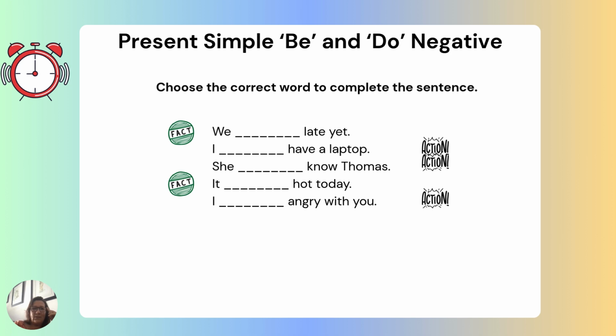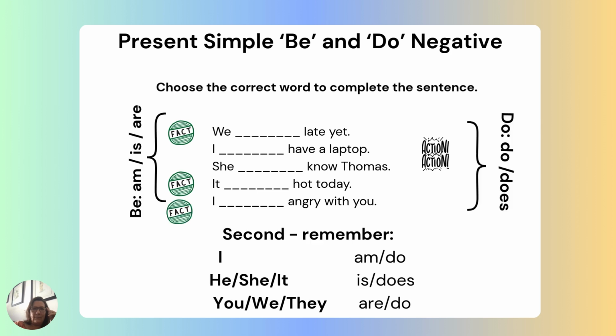And it hot today. Hot is not an action. So I angry. Angry is not an action. So what we're going to do here is we're going to say for the facts, we're going to say am, is, and are. And for the two action sentences, we're going to use do or does.